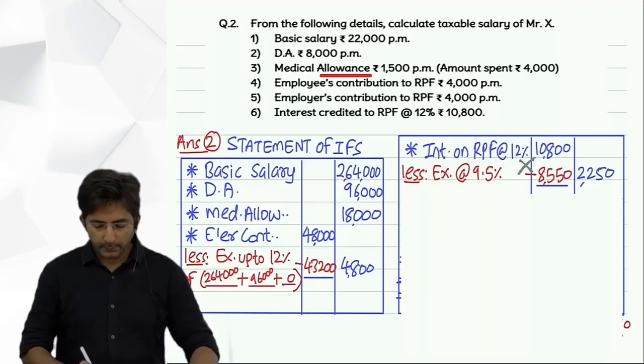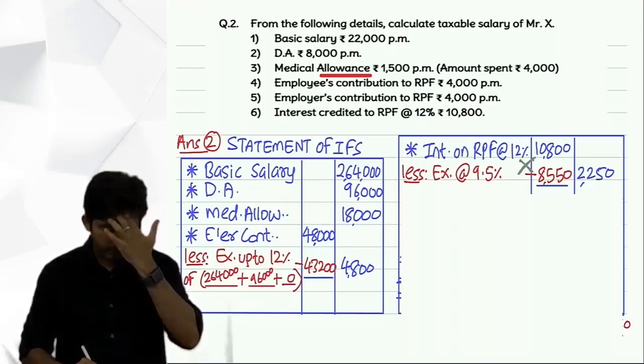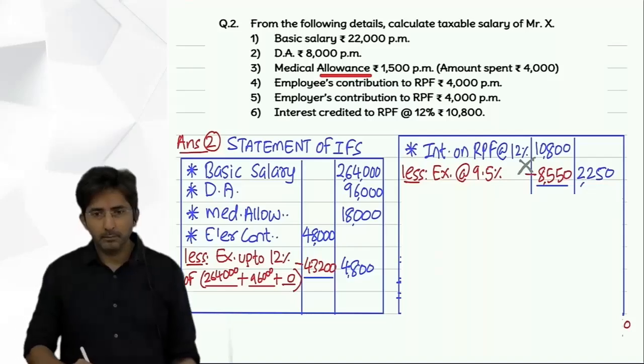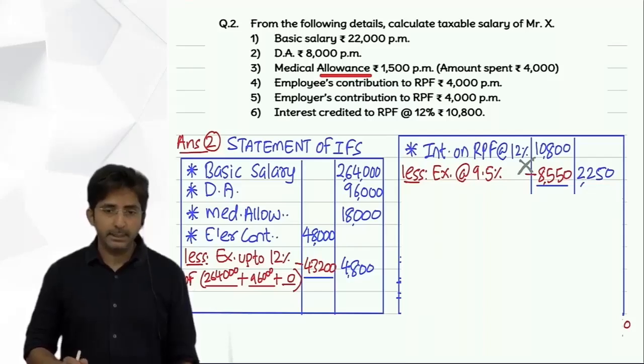So minus 8,550. Balance outer column 2,250. And once all the items are written in this statement, you have to total up.